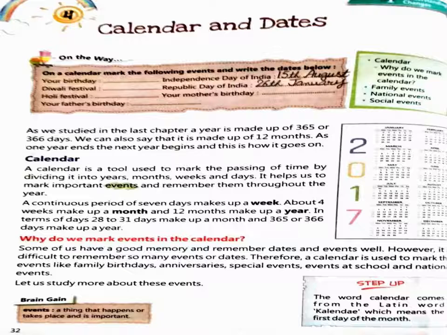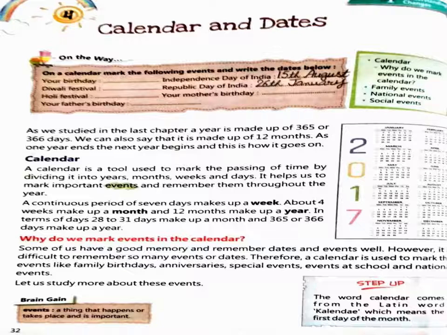Here a calendar of 2017 is already given. You can see this calendar carefully. And you know that in this calendar they have shown 12 months. Already you know that there are 12 months in a year. Look at the calendar and read the months. January, February, March, April, May, June, July, August, September, October, November, December. All of you know about the months of the year.